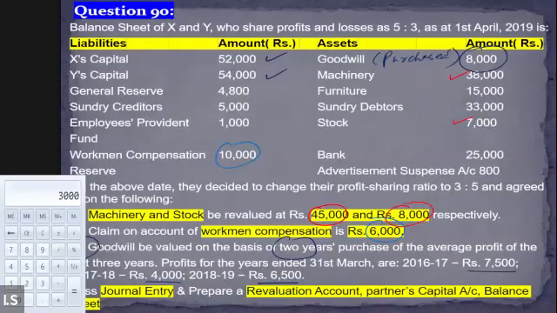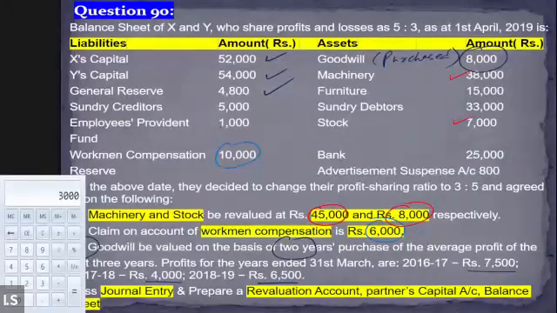Then on the liability side, we have a general reserve. When no adjustment is given regarding the general reserve, then it should be distributed among the partners in the old PSR, right? In the question, we do not have any information regarding the treatment of the general reserve. So we will simply distribute it among the partners in the old PSR. So this 48,000 will be distributed among the partners in the old PSR.